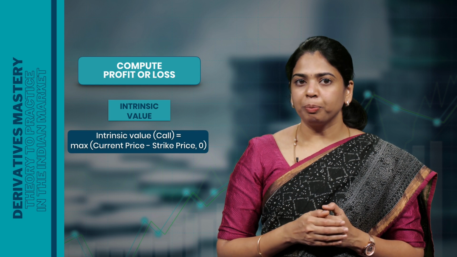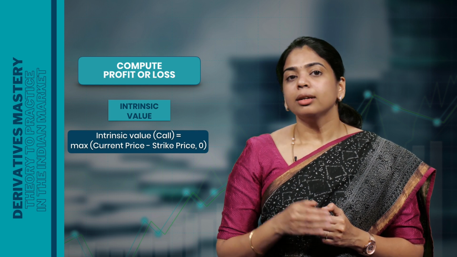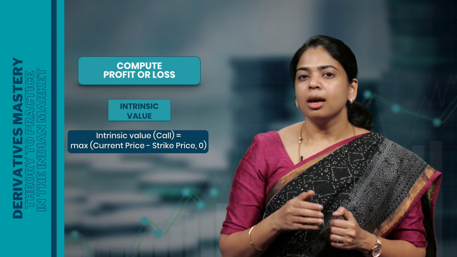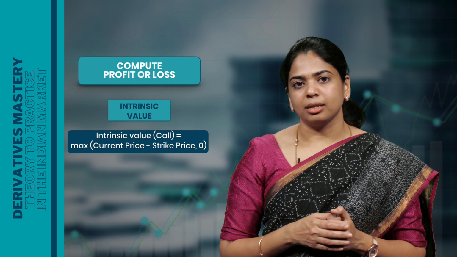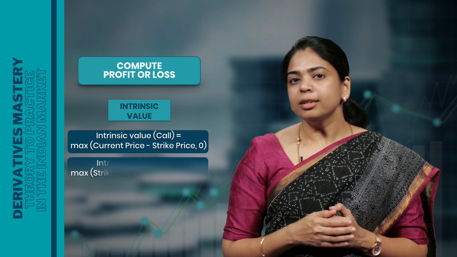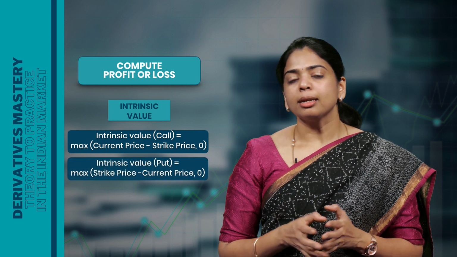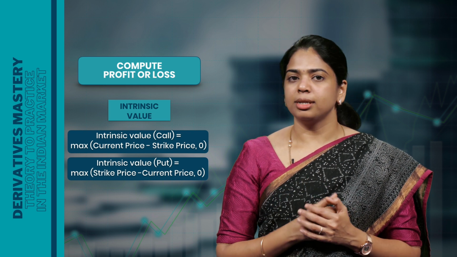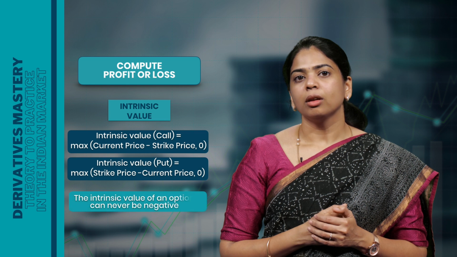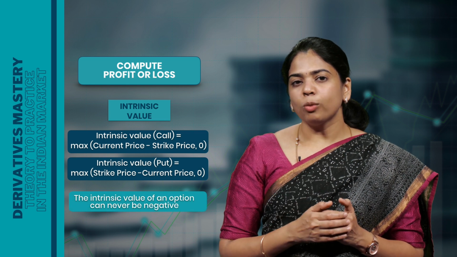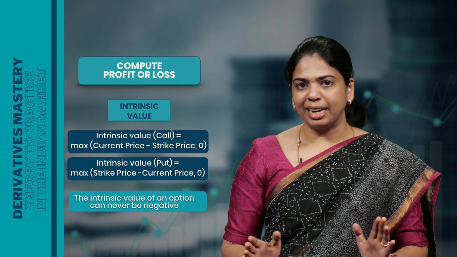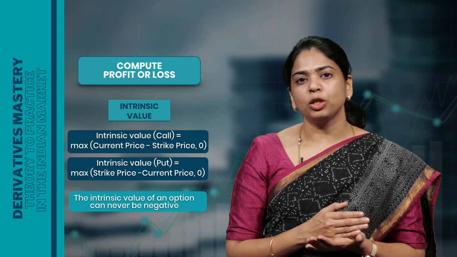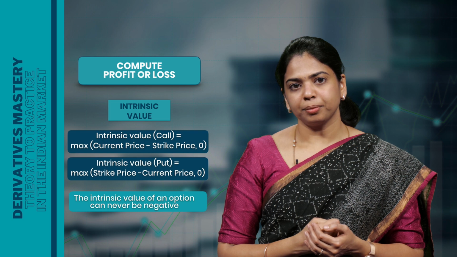For a put option, it is the reverse. The intrinsic value is the difference between the strike price and the current price of the underlying asset. The intrinsic value of the put option equals the maximum of strike price minus the current price, or 0. So the intrinsic value of an option can never be negative. If the intrinsic value is 0, the option is said to be out of the money.